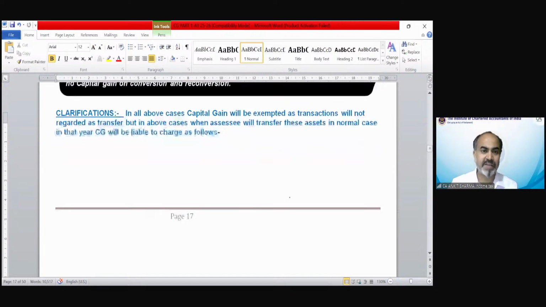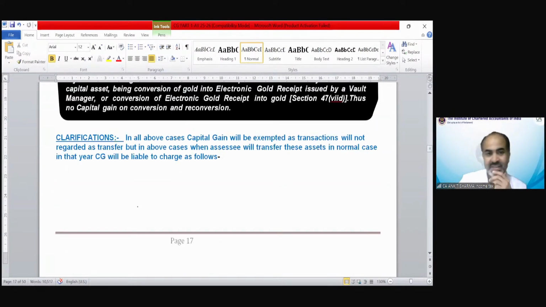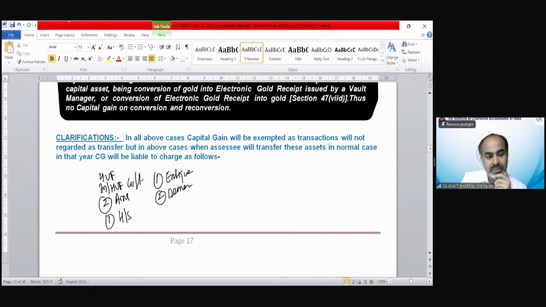Now the clarification: we have discussed almost 12 provisions above. We discussed the provisions of HUF partition, then individual and HUF gift provisions, then two provisions of amalgamation, then one of holding and subsidiary, then one of transferring antiques to government, museums, etc. Then we have two provisions of demerger.